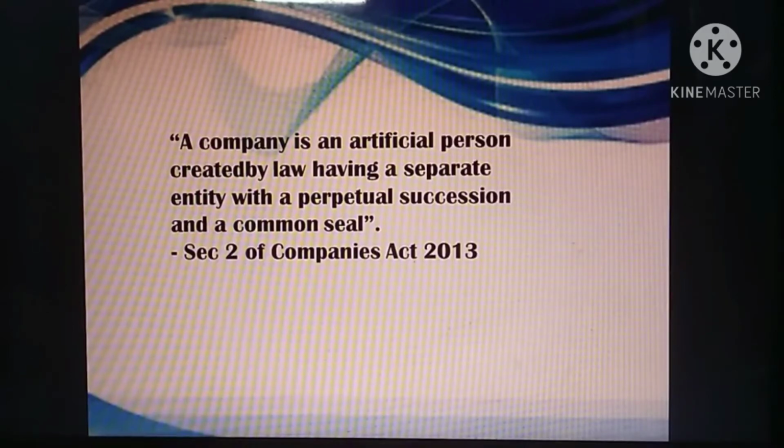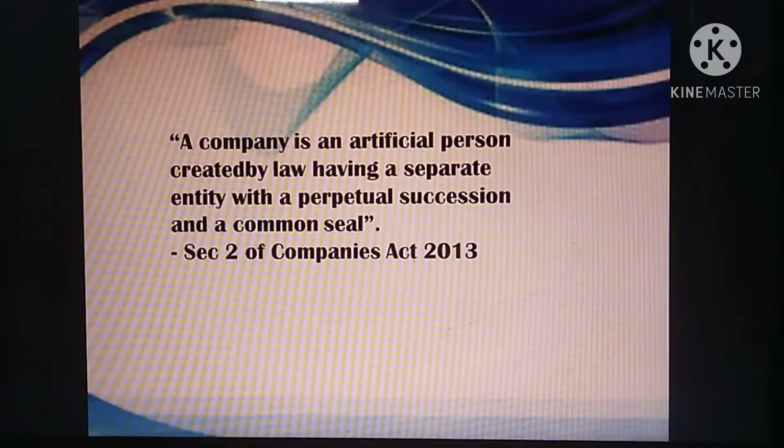But a joint stock company is an artificial person. Artificial person means we are creating a person like a human being. We have names and other things; likewise, we have to create a company. We give some name to the company and we give some rights to the company. So a company is an artificial person created by law.